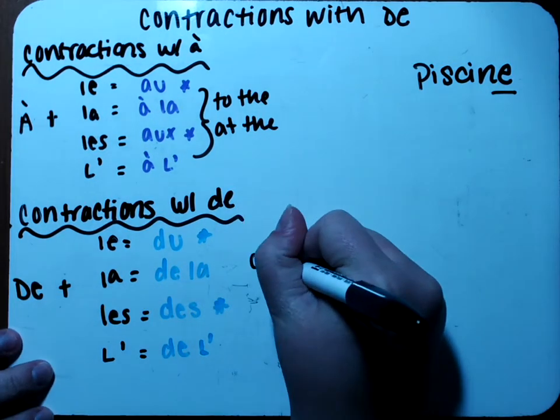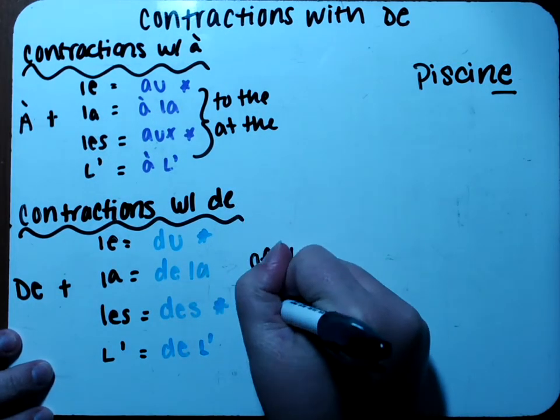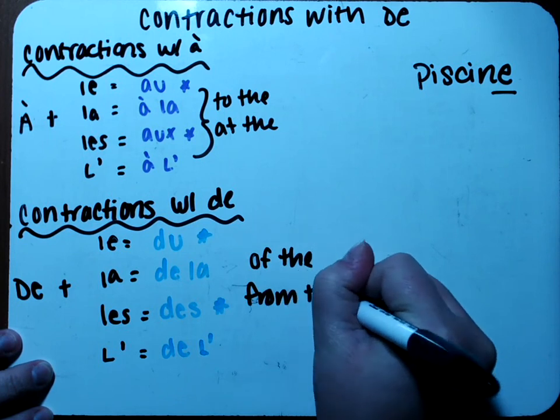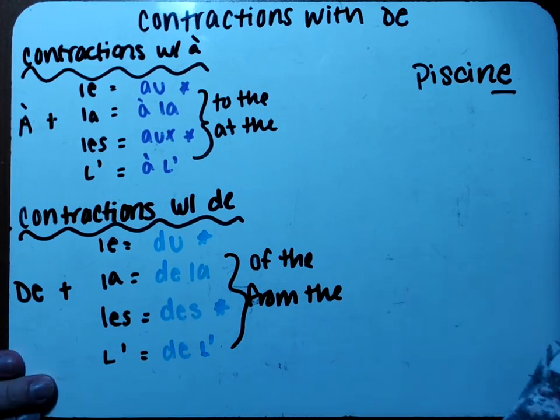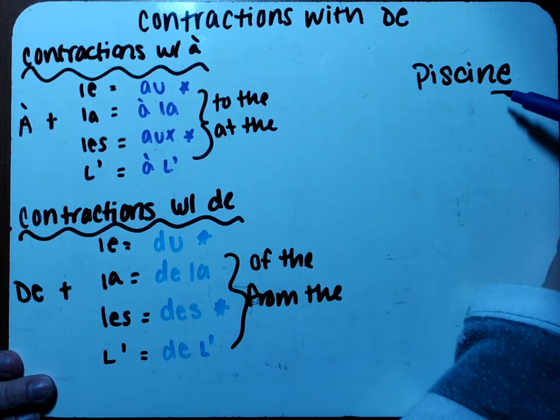We already decided that piscine was feminine. So looking over here, which one am I going to use? Am I going to use le, la, les, or l'apostrophe? Well, let's work from the bottom up. So does piscine start with a vowel? No, so it can't be l'apostrophe. Are we talking about more than one pool? No, so it can't be les.